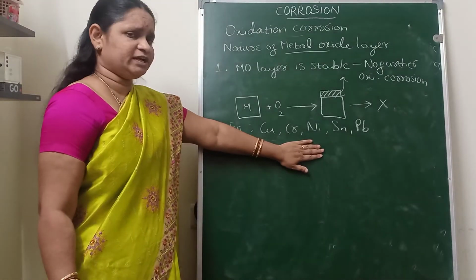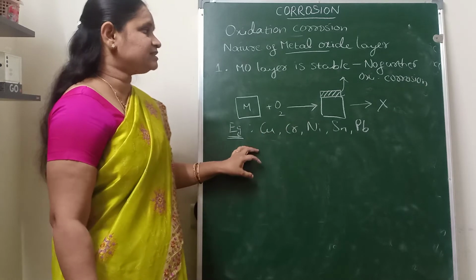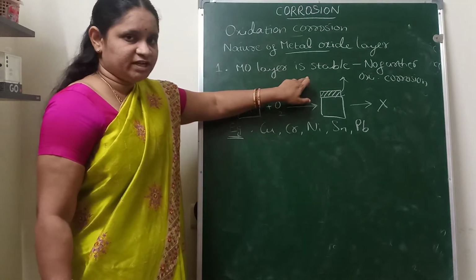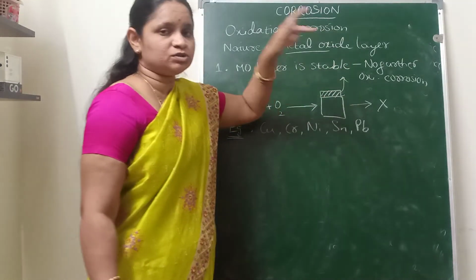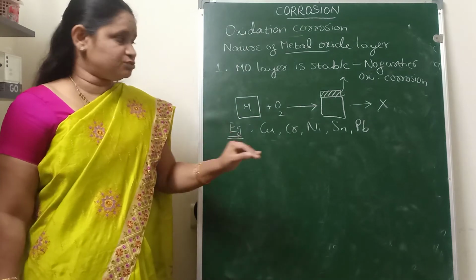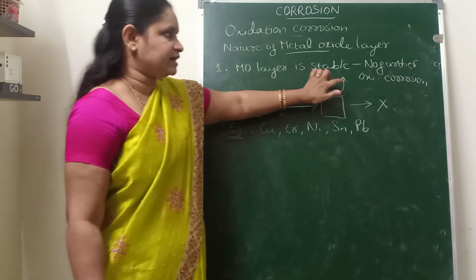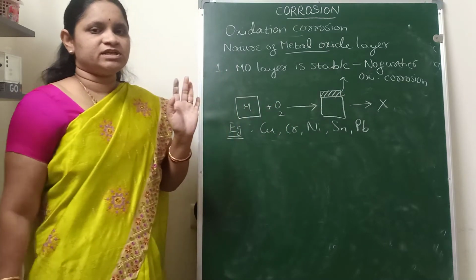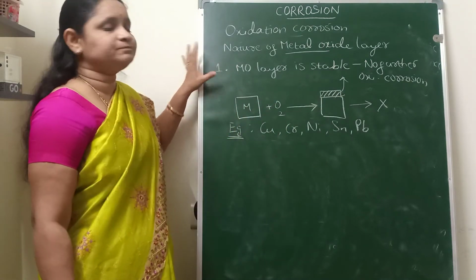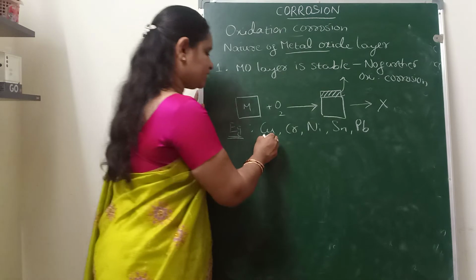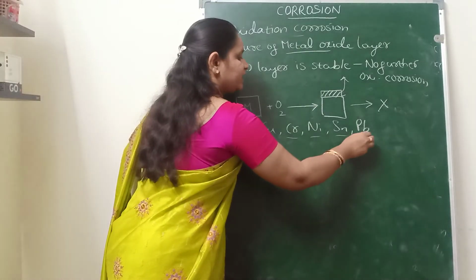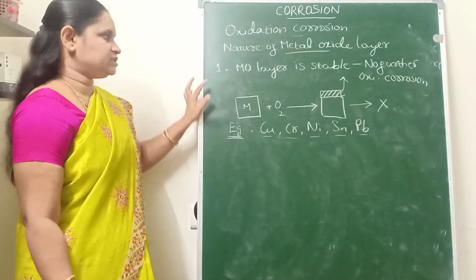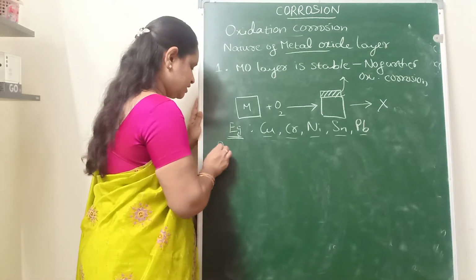The metal oxide layer of all these metals is stable in nature, which will not allow oxygen to enter into that layer, so it will act as a protective layer. So there is no further oxidation or corrosion in the case of metals like copper, chromium, nickel, tin and lead. So this is about when the metal oxide layer is stable.